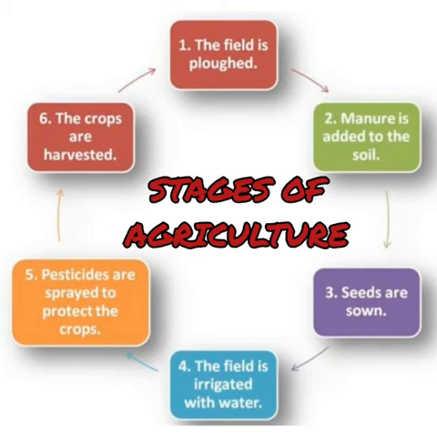The crops are sprayed with pesticides. What are pesticides? Pesticides are chemicals used to protect the crops from pests. Next, the last stage of agriculture is that the crops are harvested. After the crops are matured, the crops are harvested, picked or gathered. Next, the harvested crops are stored. These are the stages of agriculture. Understand?